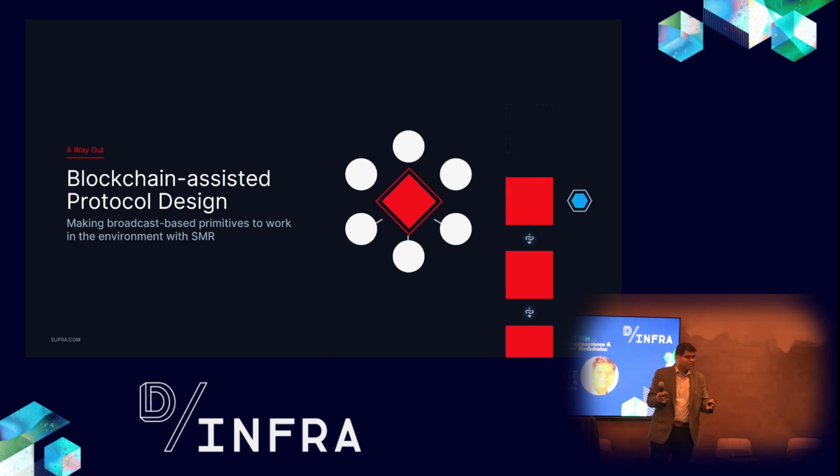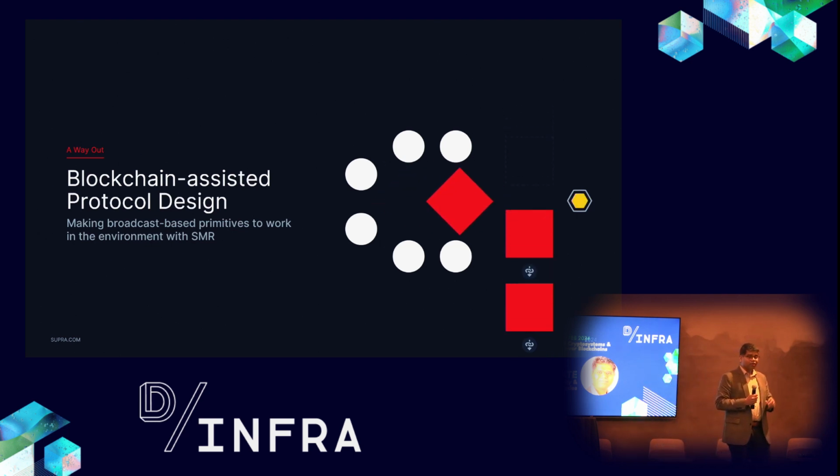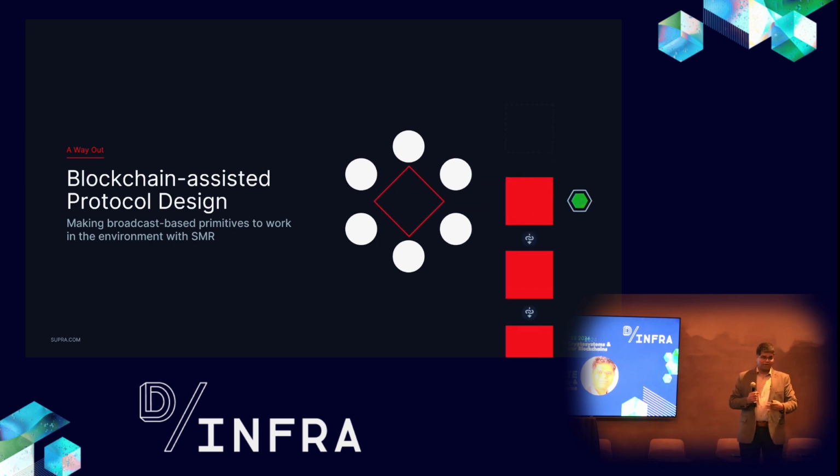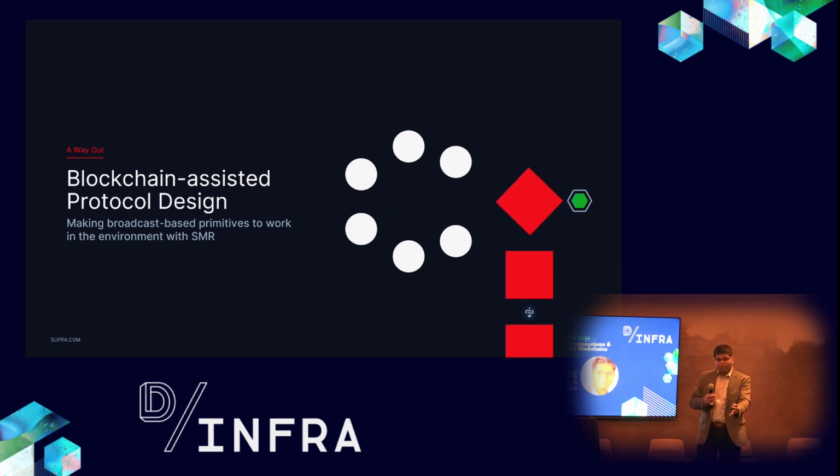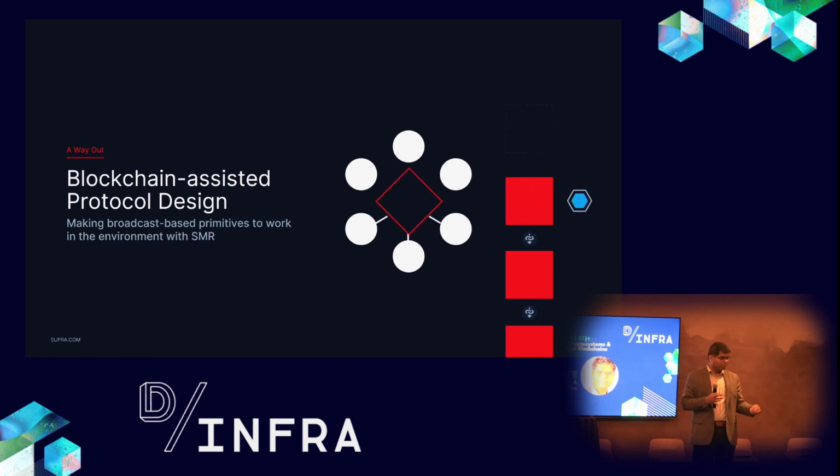So that's the simple way to look at this, and that's why we can scale quite a lot, because for the last 15 years we've been building really good blockchains. Let's use them and build this cryptographic protocol very efficiently. Some things will work and some will not, and my job will be to determine what works and what doesn't work, and if something doesn't work, prove that this is a lower bound and I can't do anything about it.